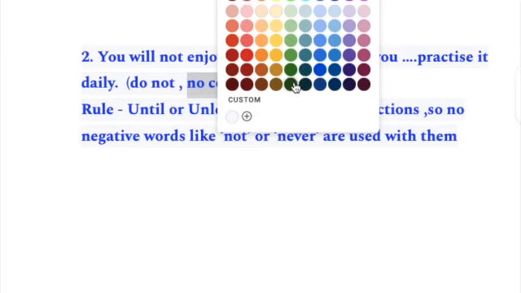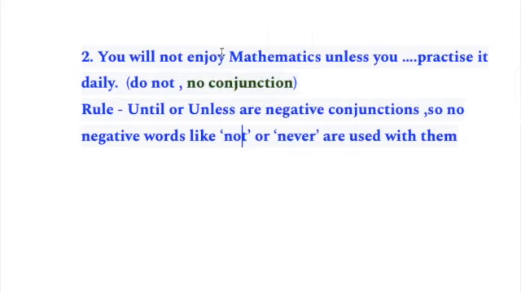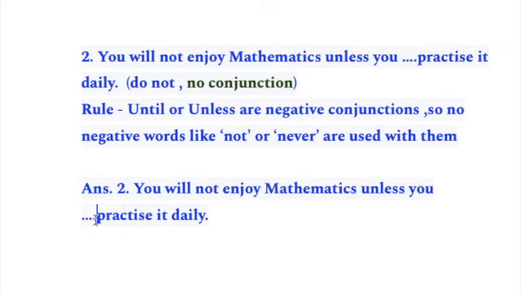So there is no conjunction to be used. You will not enjoy mathematics, so if you're writing the answer, you copy this, write your answer, and the blank will remain empty. So this is the correct sentence: you will not enjoy mathematics unless you practice it daily, because the rule is until or unless are negative conjunctions, so no negative words follow them. Is that okay? Now can we go to sentence number 3?